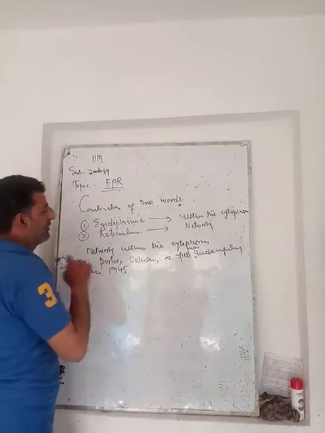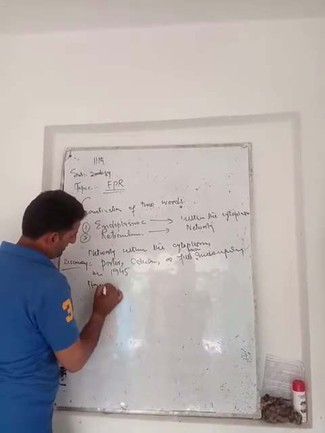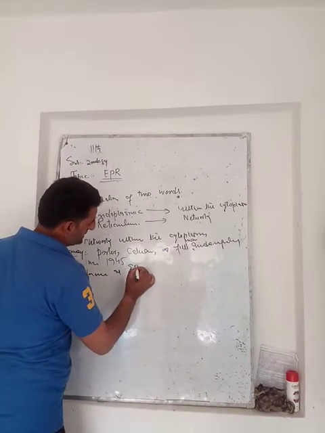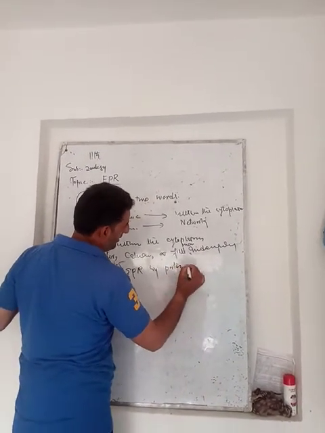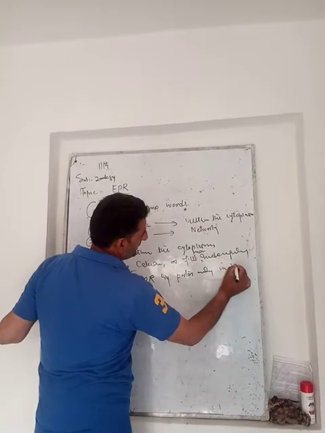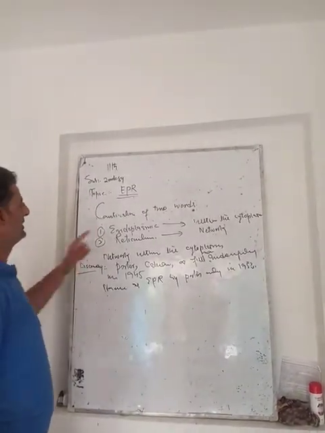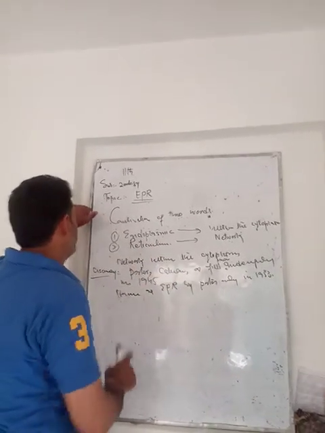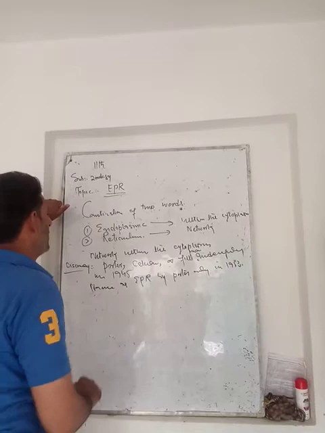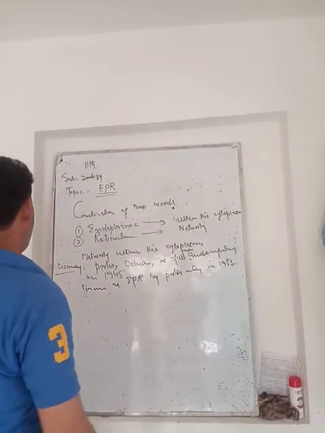Then it was named endoplasmic reticulum by Porter only in 1953. Endoplasmic means within the cytoplasm and reticulum means network, so a network within the cytoplasm, we call it an endoplasmic reticulum.